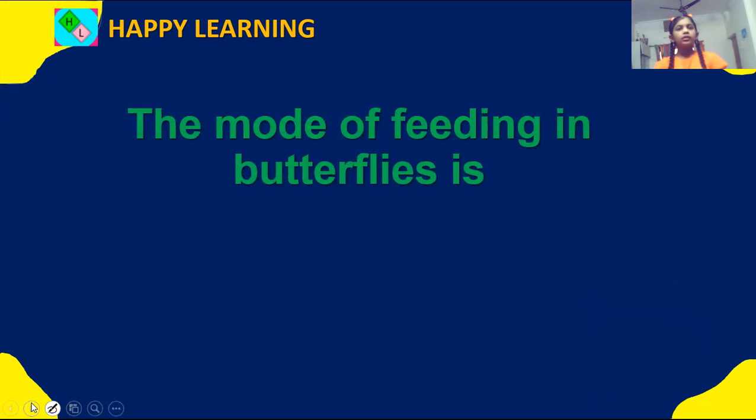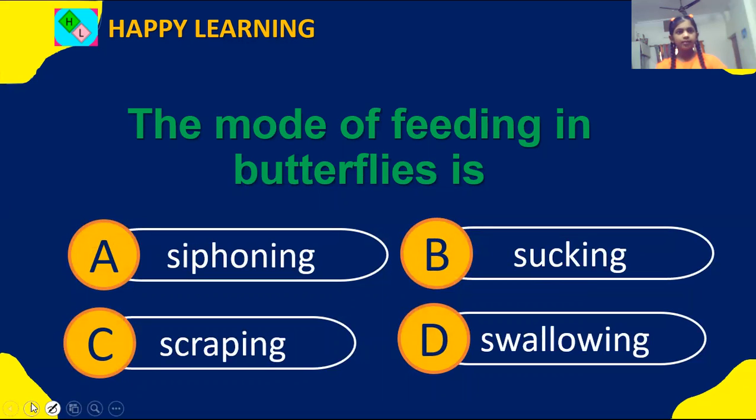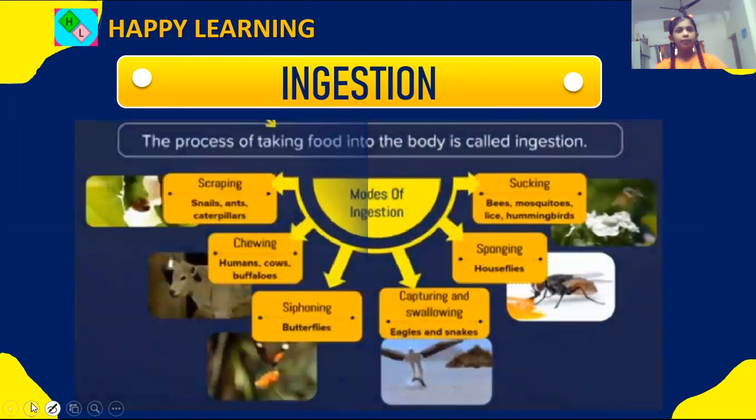Next, the mode of feeding in butterflies is, options: siphoning, sucking, scraping, or swallowing. Let's see to know the answer. This process is called ingestion. The process of taking food into the body is called ingestion, and there are many types of modes of ingestion.